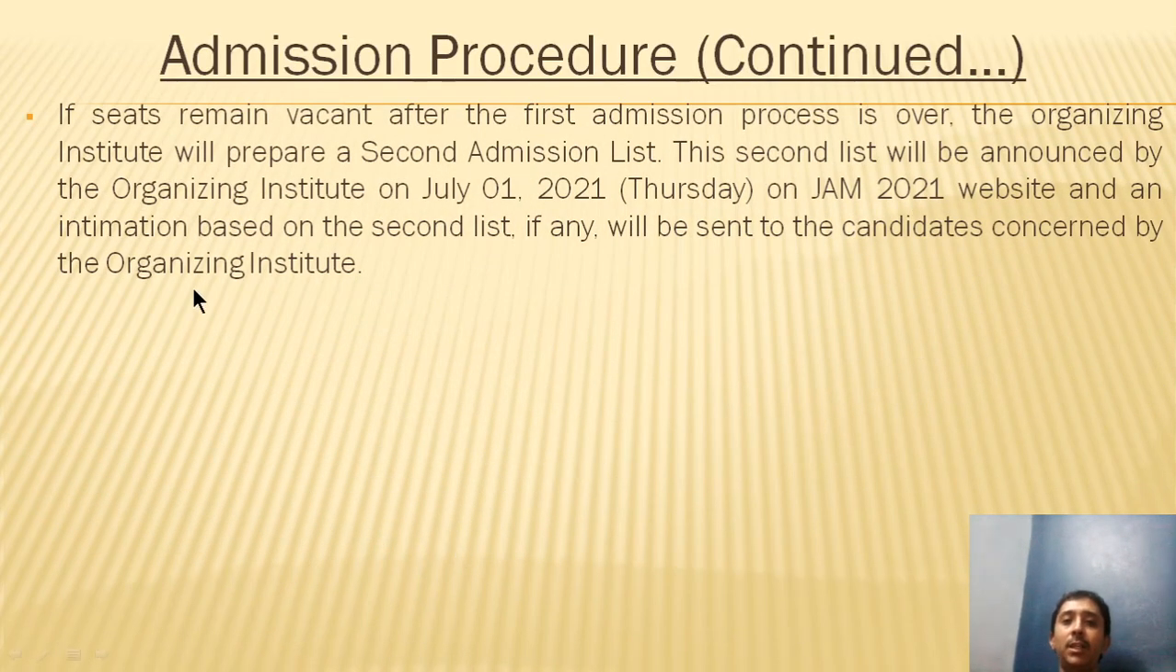After the first list is announced, and after the admissions that have taken place based on the first list, there might be some seats which are vacant. For those seats which remain vacant after the first admission process is over, the organizing institute is going to prepare a second admission list, and this second admission list will be announced by July 1st, 2021 on the same website, and once again an intimation will be sent to each of the qualified candidates based on the second list, right?